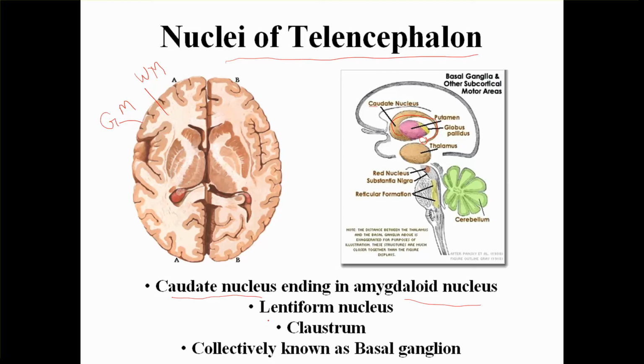Then there is a lentiform nucleus. The lentiform nucleus has two parts. It has medially the globus pallidus and laterally putamen. These are the two parts of the lentiform nucleus. Then there is another set of nuclei which is called claustrum. And collectively they are all called basal ganglia.